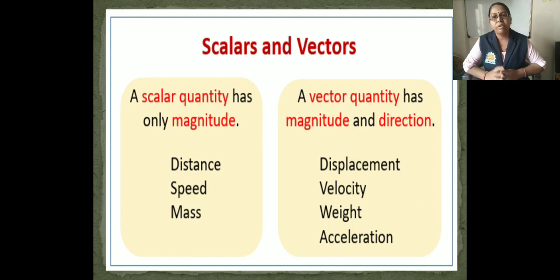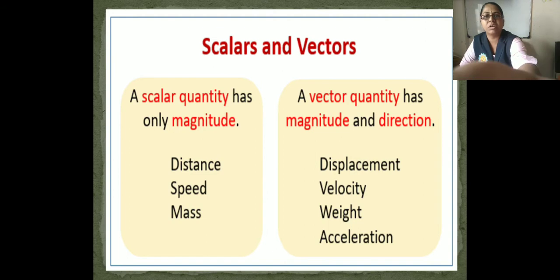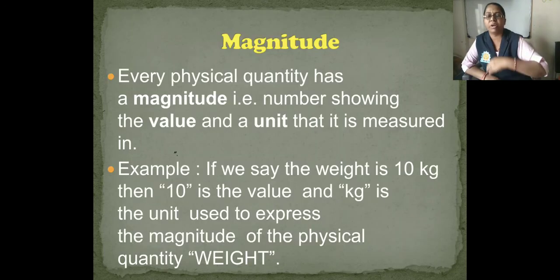Magnitude expresses both the value and the unit. Hence a quantity which shows magnitude and direction is a vector quantity, and a quantity that can be completely expressed by only its magnitude is a scalar quantity.